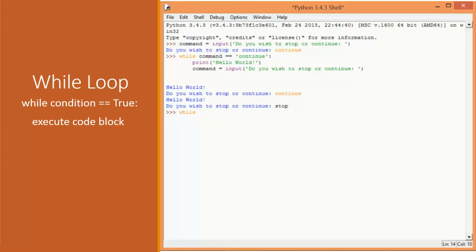The third thing we can do is, in cases where the condition itself is fairly simple, all we're doing is asking the user. So we really just have a prompt to the user, do you wish to stop or continue? And we evaluate what the user enters against a particular string. So we can put that directly into the while statement, combining the input statement and the while statement. That way we don't have to repeat it twice.